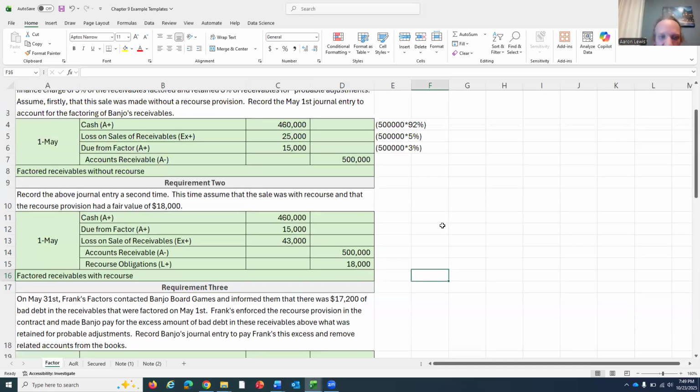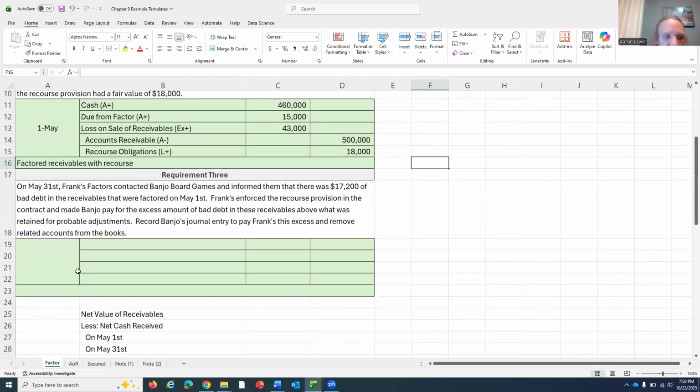What did they retain? They retained $15,000. That was the due from factor that we put on the books. Well, there's actually $17,200 of bad debt. That's $2,200 excess, if you will, that we're going to have to send them in the form of cash to make things whole right now. So what are we going to do in this journal entry over here? And again, this is an extension of two over here with recourse in the contract.